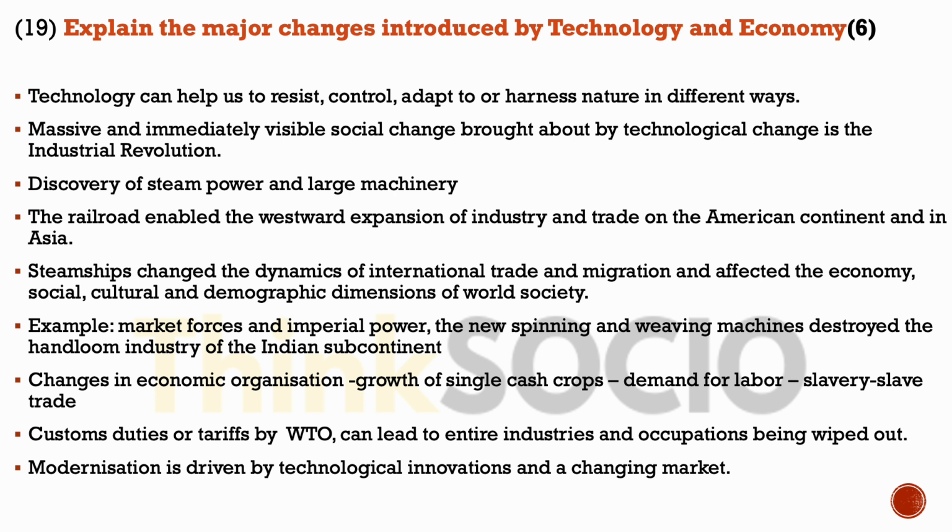Railroad enabled the westward expansion of industry and trade. Steamships changed the dynamics of international trade and migration and affected the economy, society, cultural, and demographic dimensions of the world society. Another example is how market forces and imperial power play together, and the new spinning and weaving machines actually destroyed the handloom industry of the Indian subcontinent. So, these are examples of how technology and economy combined together can bring major social changes.